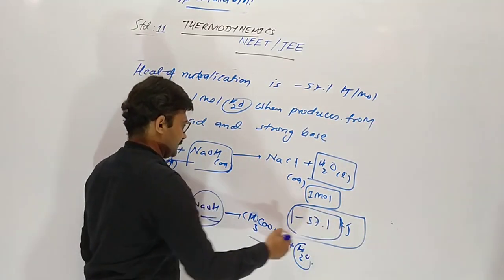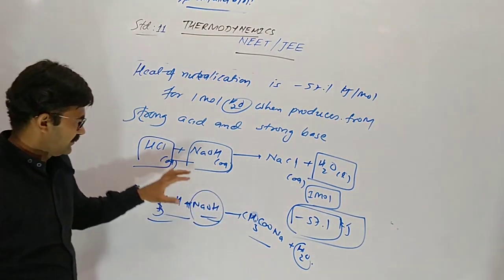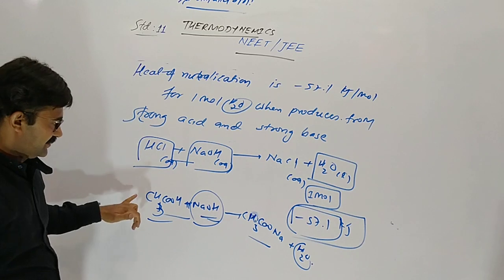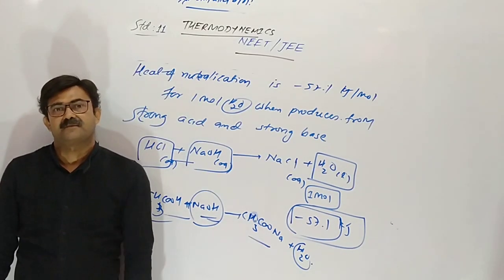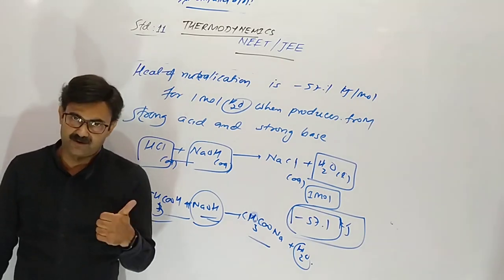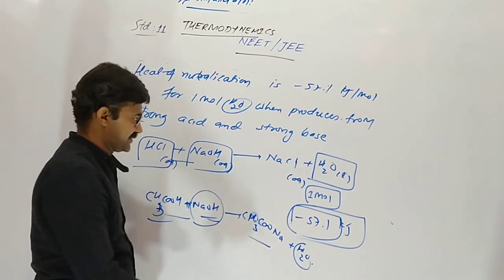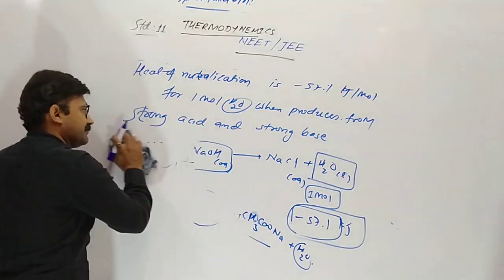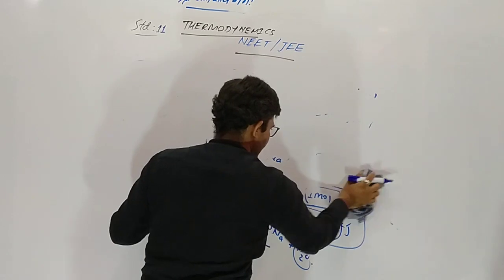So the value 57.1 is only for strong acid, strong base. Whenever one of the two is weak, the value is less than 57.1. Many times this question has been asked in NEET and JEE.